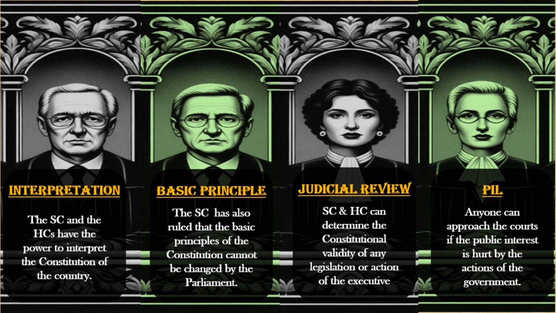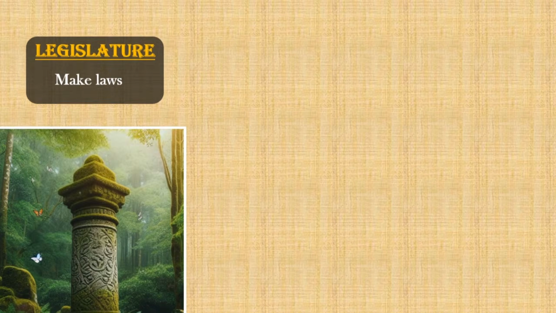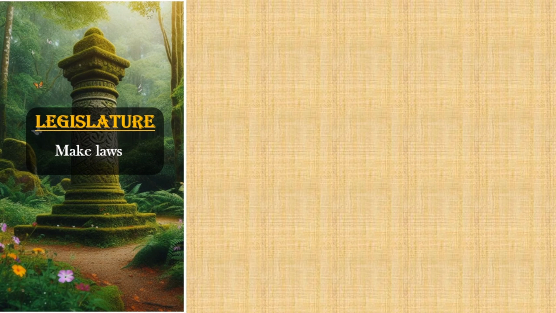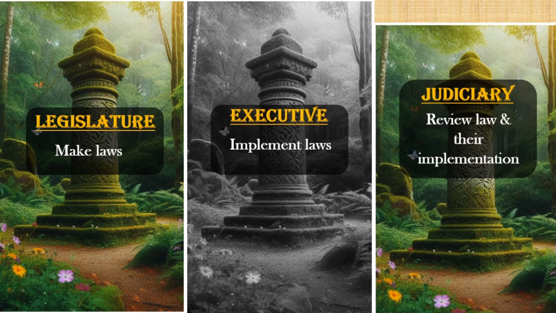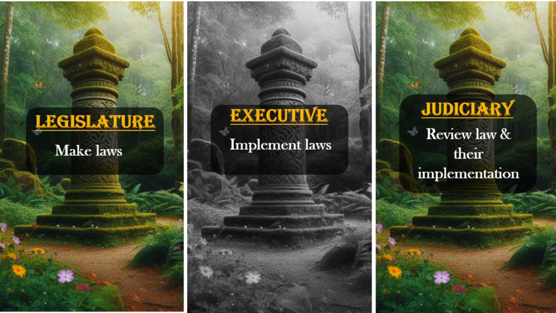In this video, we have understood the three important political institutions in detail. These three institutions are considered important pillars of democracy. The legislature makes laws. The executive implements laws. Judiciary reviews laws to make sure that these laws are valid and ensures that laws are implemented correctly by the executive.